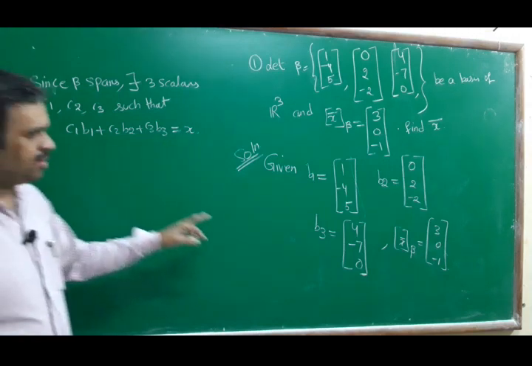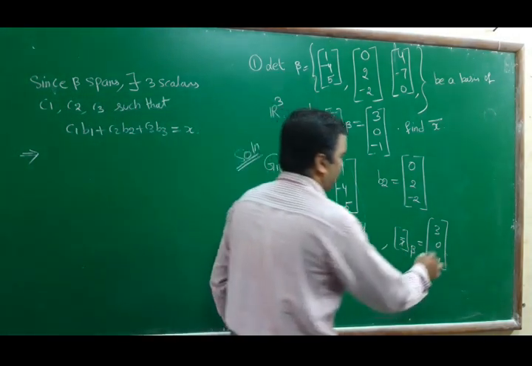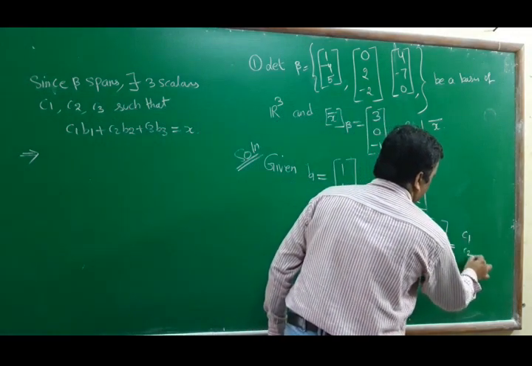We already have x bar beta, which is c1, c2, c3.